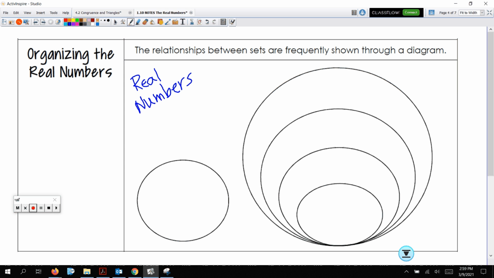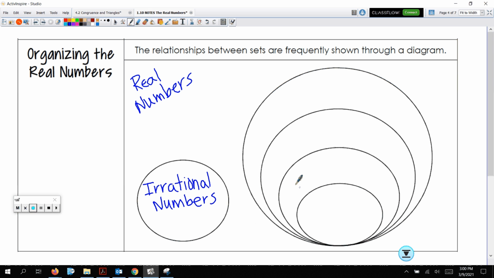Then we have this little freak over here, this bubble that's not connected to anything. This is going to be the irrational numbers.